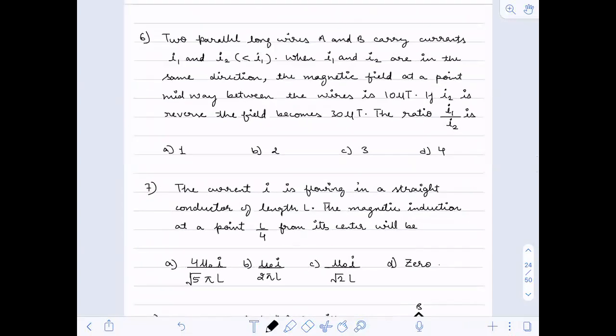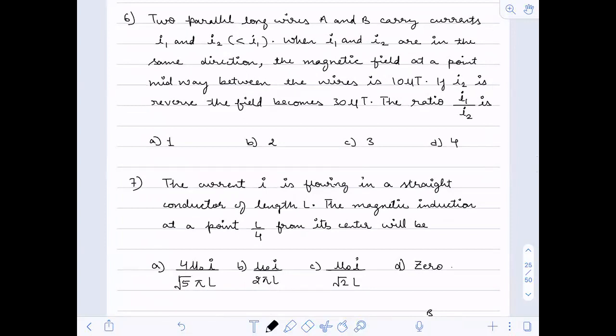Okay, so this question says two parallel long wires, A and B, carry currents I1 and I2. When I1 and I2 are in the same direction, the magnetic field at the point midway between the wires is 10 microtesla.